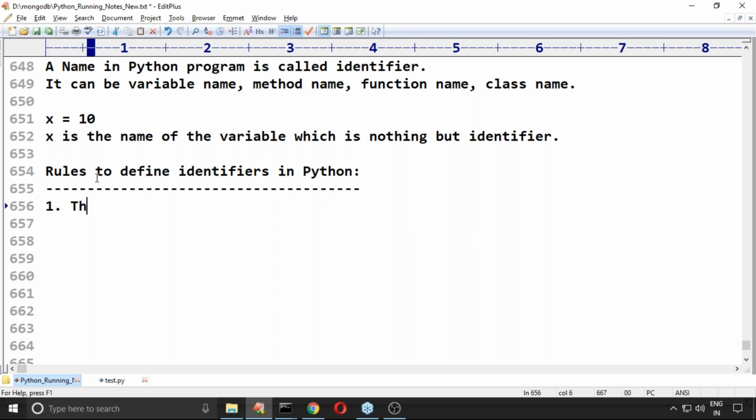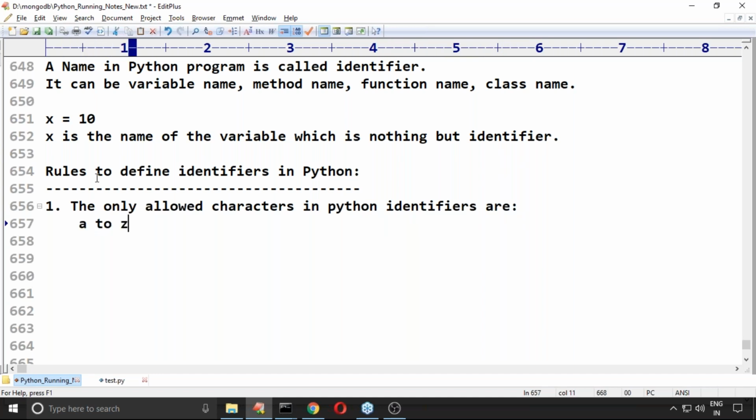The only allowed characters in Python identifiers are alphabet symbols. You can take A to Z, either capital A to Z or small a to z. Alphabet symbols you can use, no problem, right? Next, digits you can also use, they are acceptable.